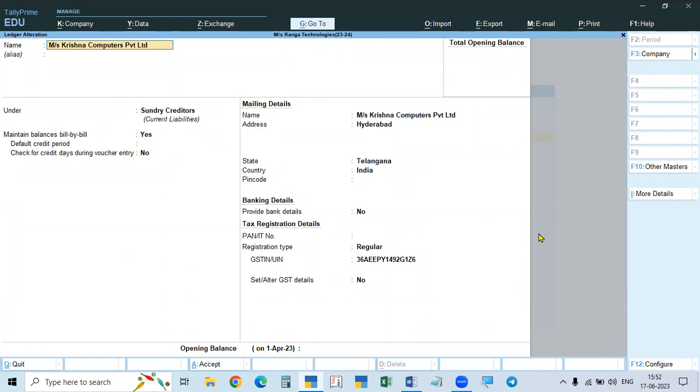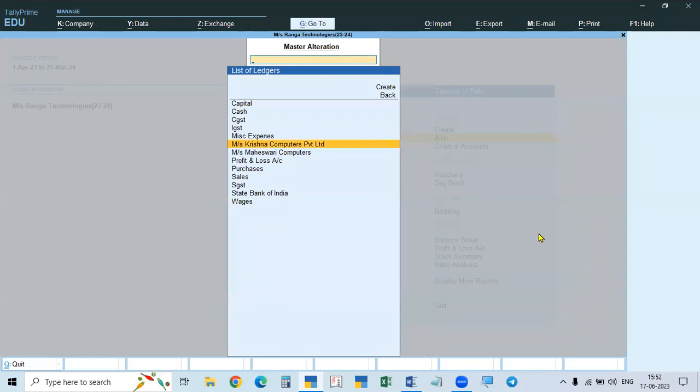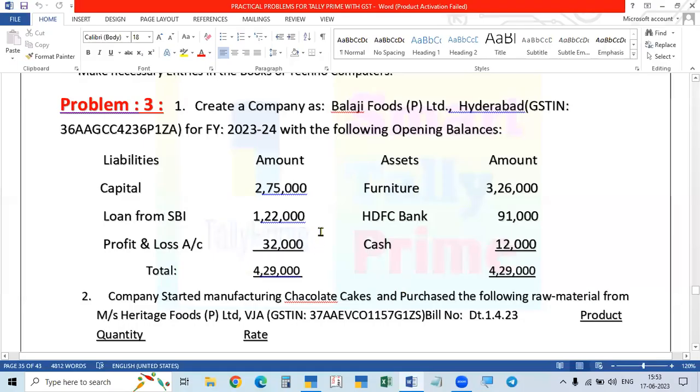So that opening balance we have to take, that we did. In this problem, there is another option. This is another reason we have to take the opening balances. That is one, opening balances.